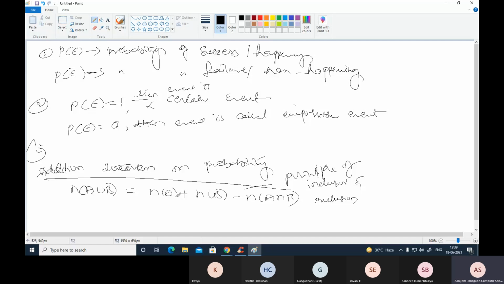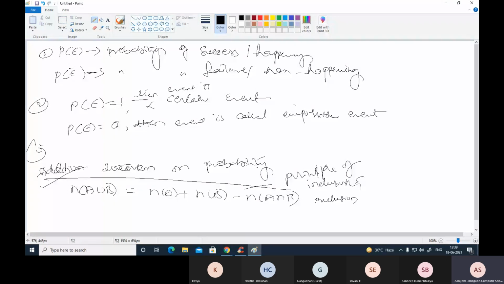Here A and B are the two sets. Then A union B is given like this. So a similar relationship exists in the probability theorem. So this is called the addition theorem on probability. Here this is called the principle of inclusion and exclusion only. So in this way the same is possible in probability. That is called the addition theorem on probability.